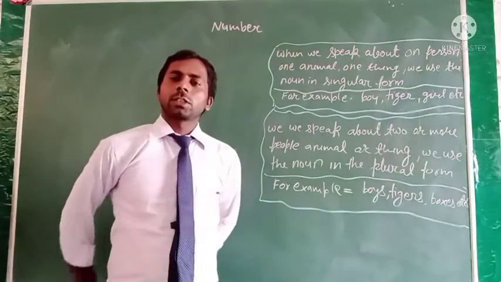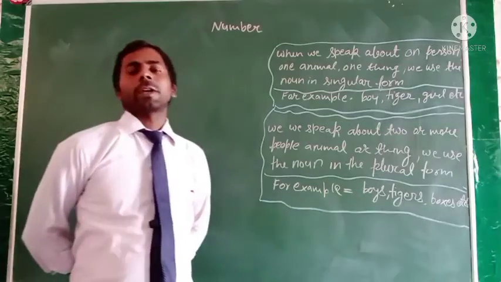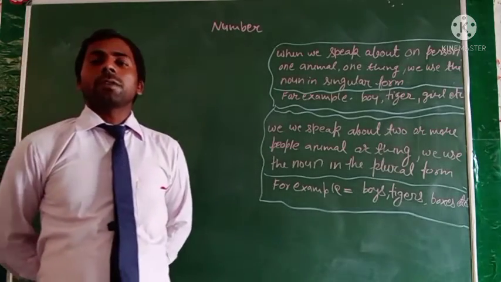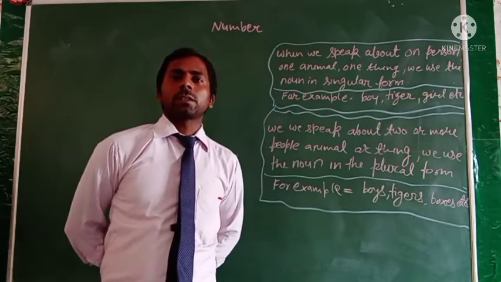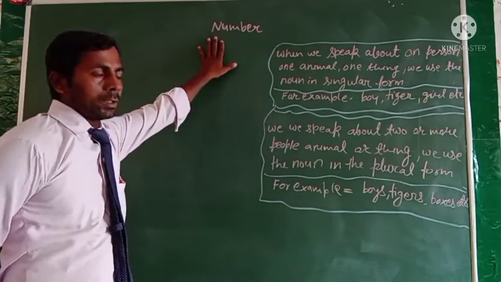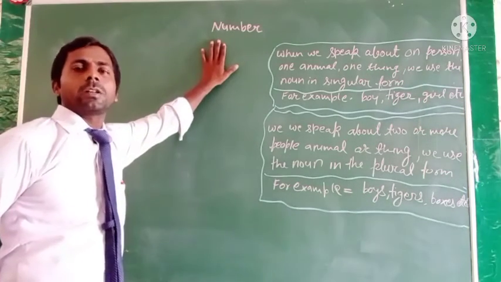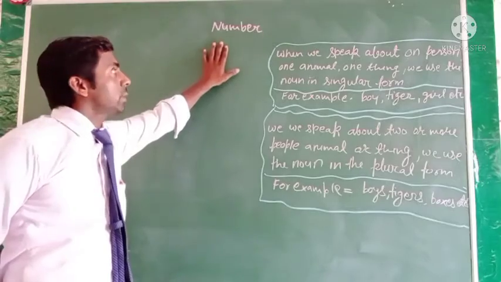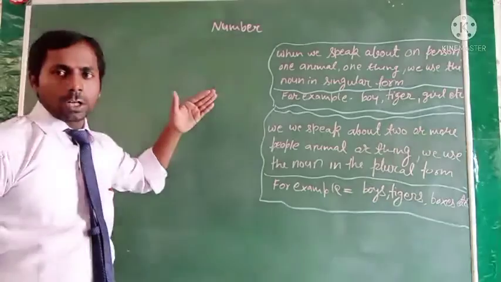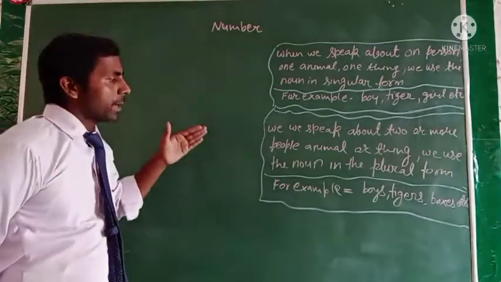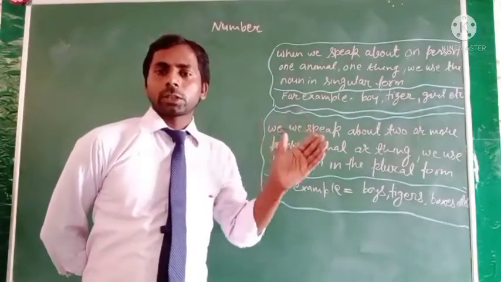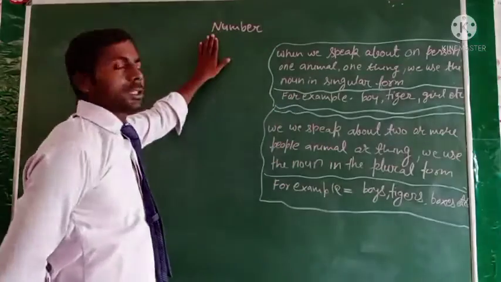Today we are going to discuss the topic number. In the previous video we learned about noun and gender, and this is the next part, which is number. Number is not different from the noun. It is a part of the noun. We can read the noun by how many quantity of the noun there is, like one noun, two nouns, three nouns. Such types of nouns we have to use in this topic.